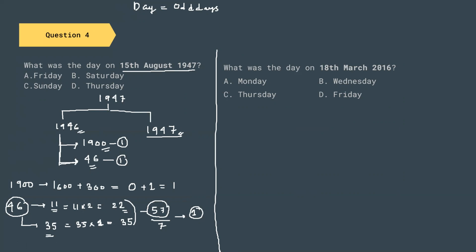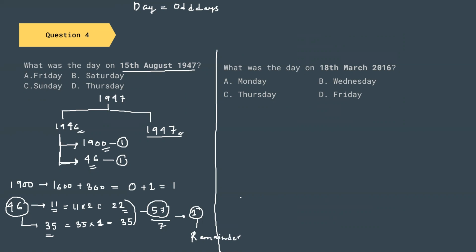If we add them, the total number of odd days will be 57. And we divide 57 by 7, we get a remainder of 1. So the total number of odd days in 46 years is 1.